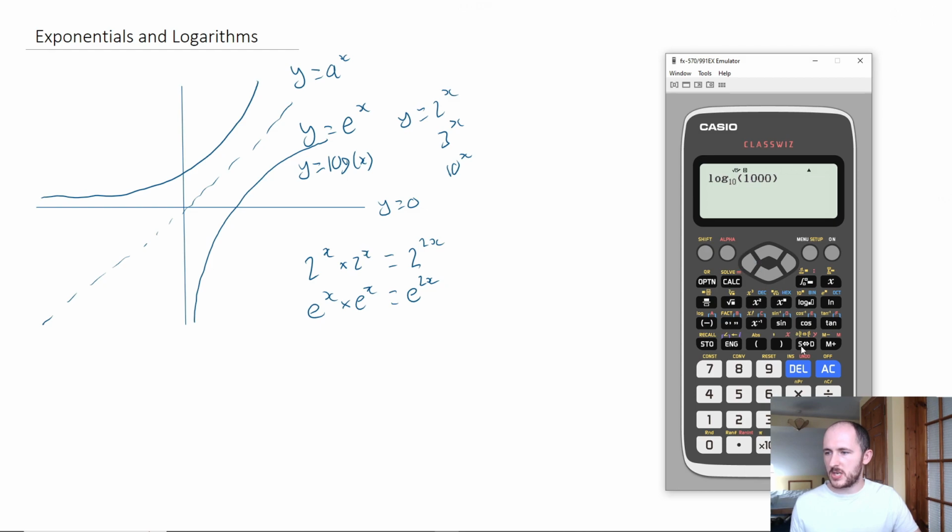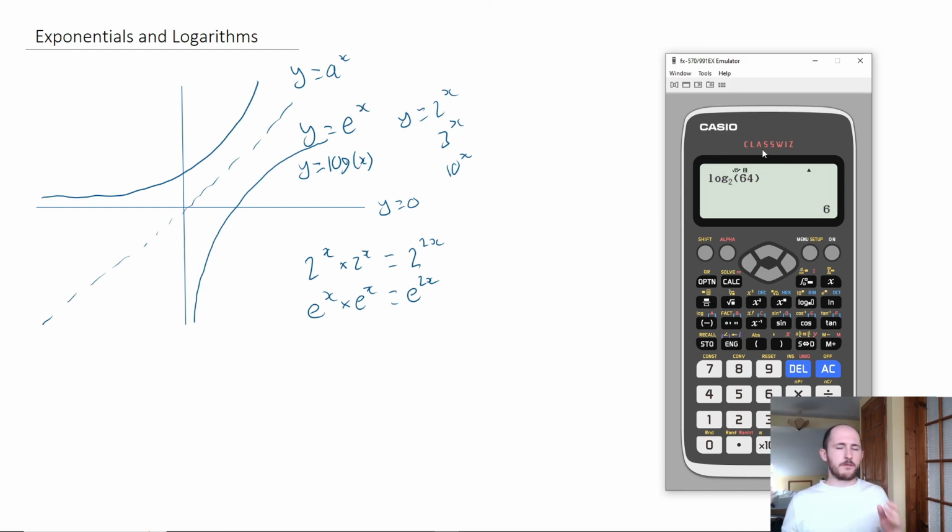So what if we changed it? What if we did base 2? Well, let's do base 2. And of course, if I did 2 to the power of something gives me 2, I get 1. 2 to the power of something gives me 4, I get 2. 2 to the power of something gives me 64, I get 6. So what it does is it tells you what power you need in order to get a certain answer. And that's essentially all a logarithm is.